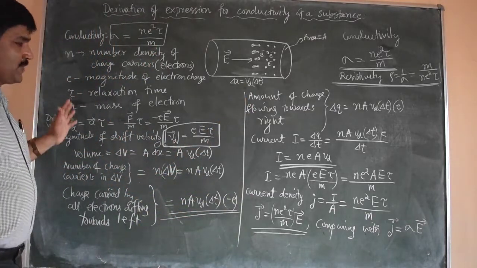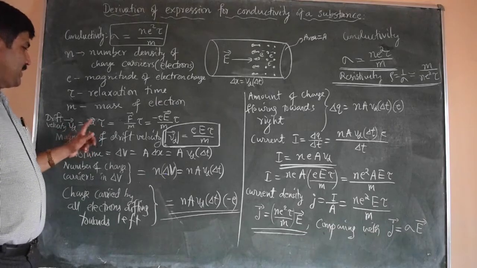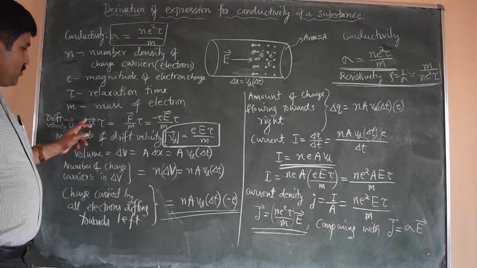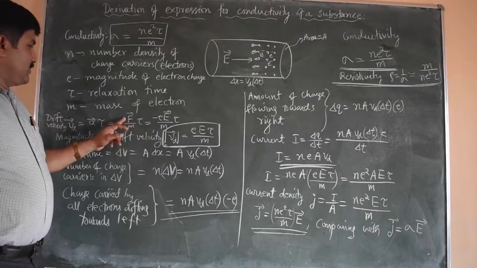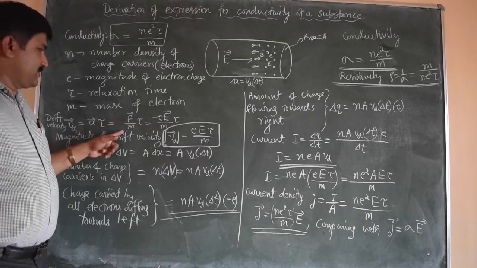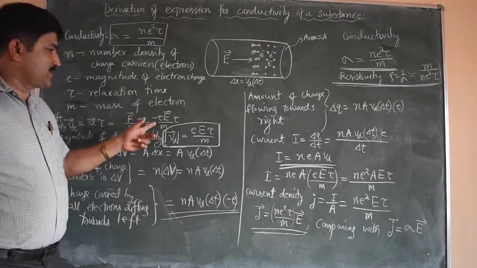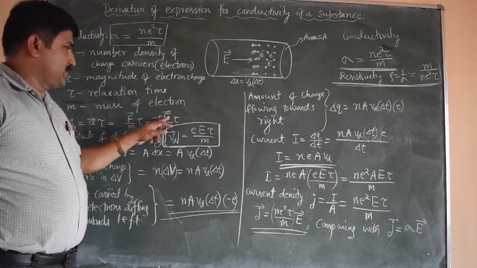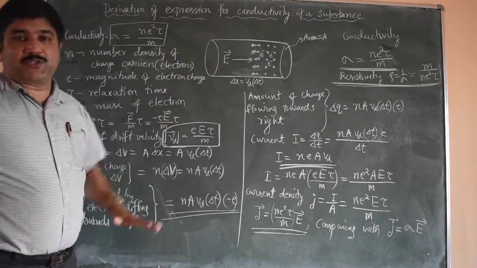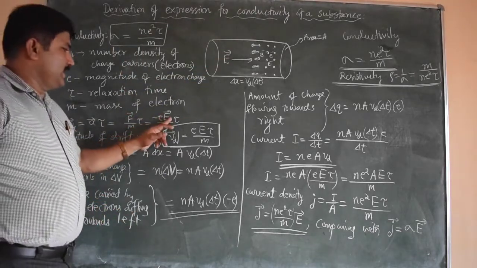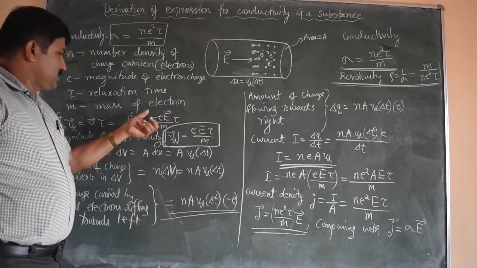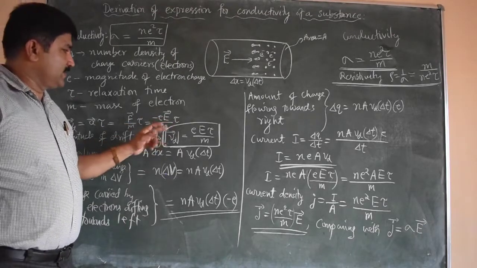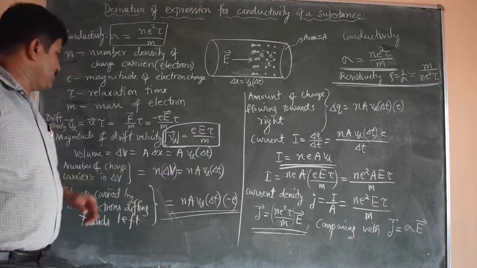Drift velocity is acceleration multiplied by time, as the average initial velocity is 0 for all the electrons taken into account, hence 0 plus aτ. Here a is acceleration, force by mass. Force experienced by each electron is minus e into E, where minus e is the charge on the electron and E is the electric field applied to the right of the conductor. So minus eE by m is the acceleration, multiplied by relaxation time. The magnitude of this is eEτ by m, the magnitude of the drift velocity.